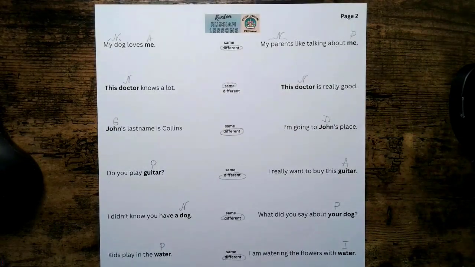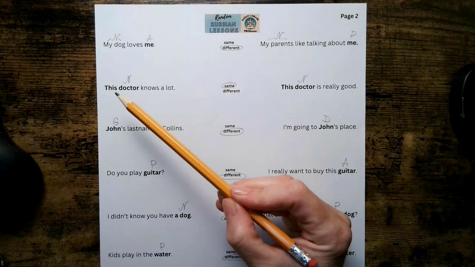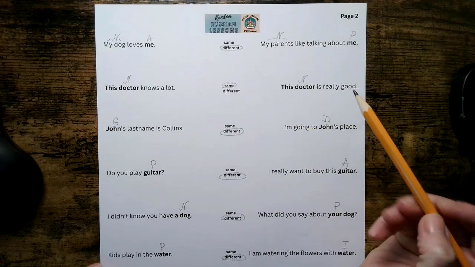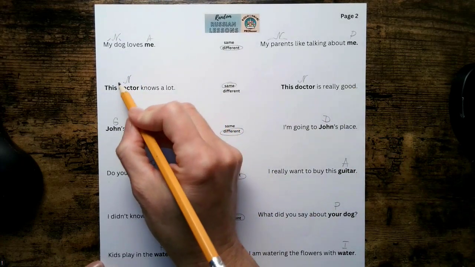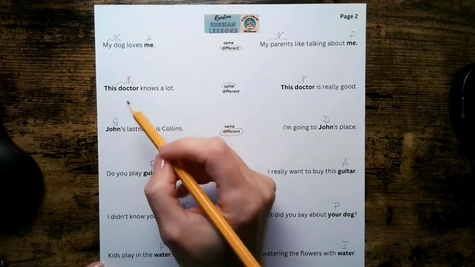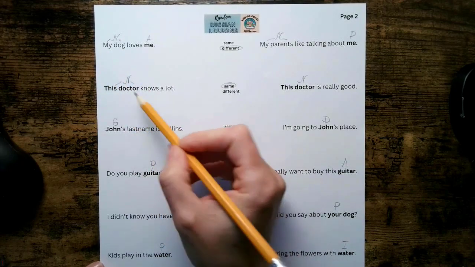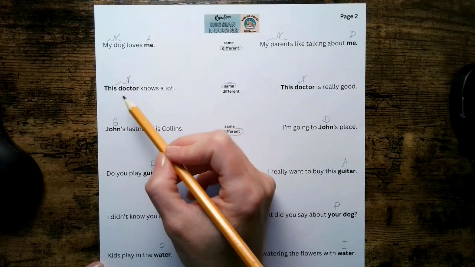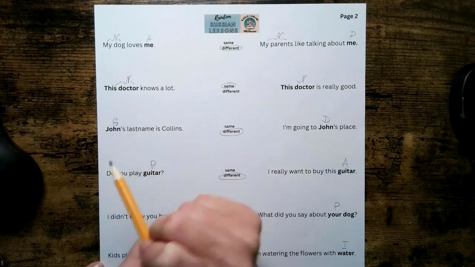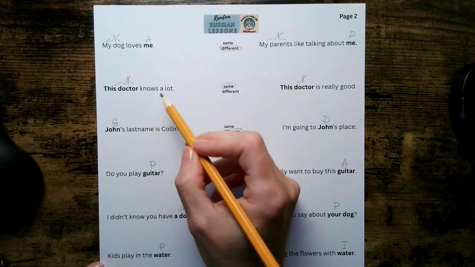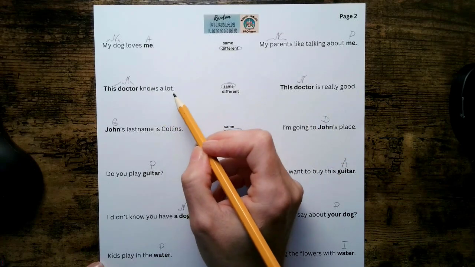Okay, next we have this doctor knows a lot, and this doctor is really good. So remember, this is our nominative, because who knows a lot? This doctor does. That's the subject of a sentence, and both this and doctor are part of the same chunk. So this agrees with this word in gender, number, and case. And that's it here. This is a verb, and here we have a lot.